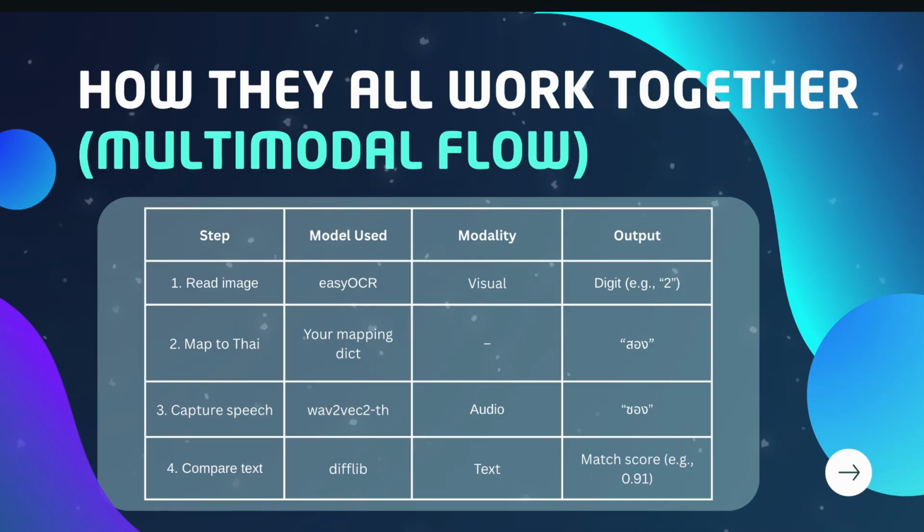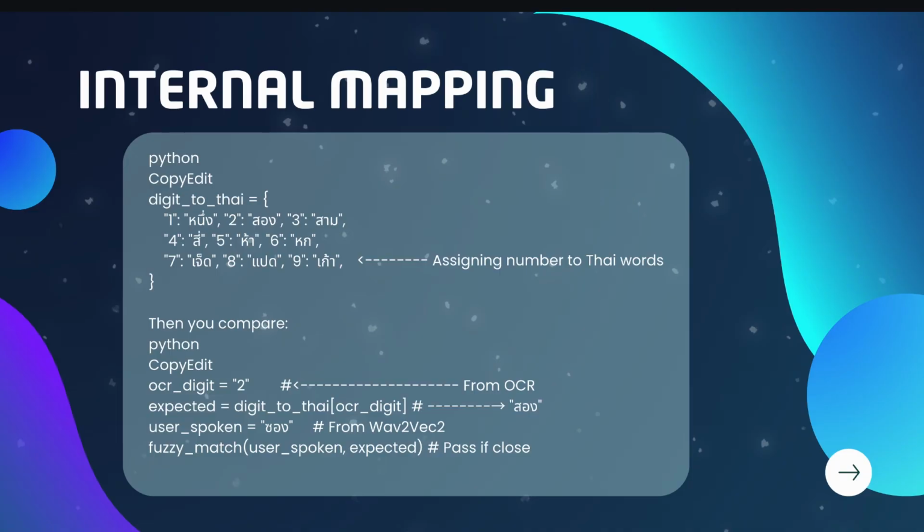First, we read the image using OCR to generate the number. Second, we have a table to map that number to a Thai word. Third, we use wav2vec to capture our sound and convert it into text. And lastly, we compare and calculate the score with difflib. Next, internal mapping. We have digit-to-Thai mapping to map the text with the digit. Then we can compare the OCR result with the user's spoken input and test the match by fuzzy matching.